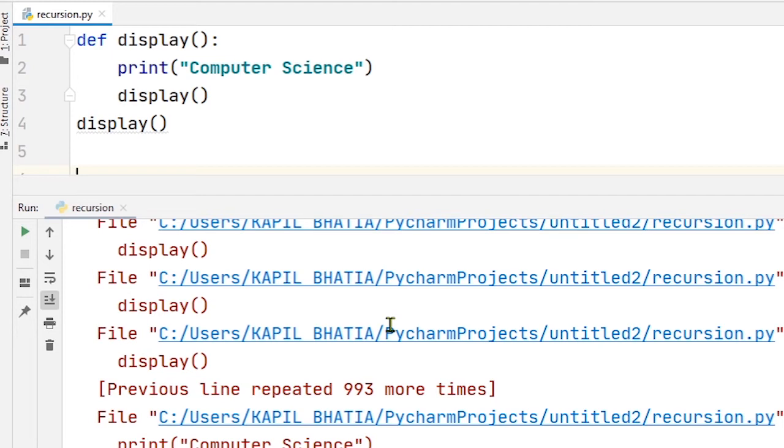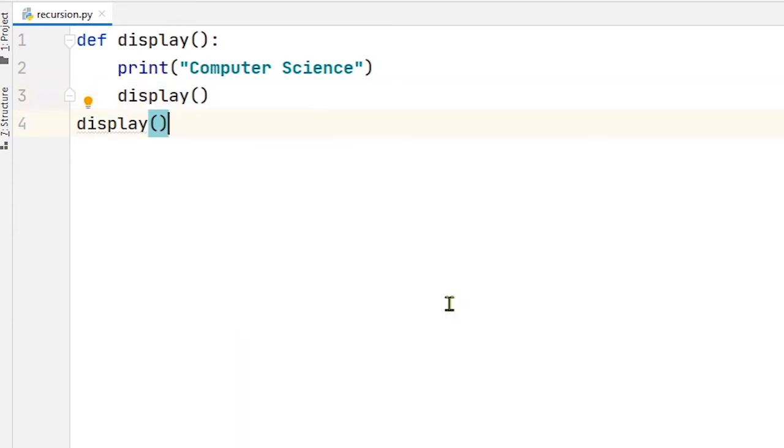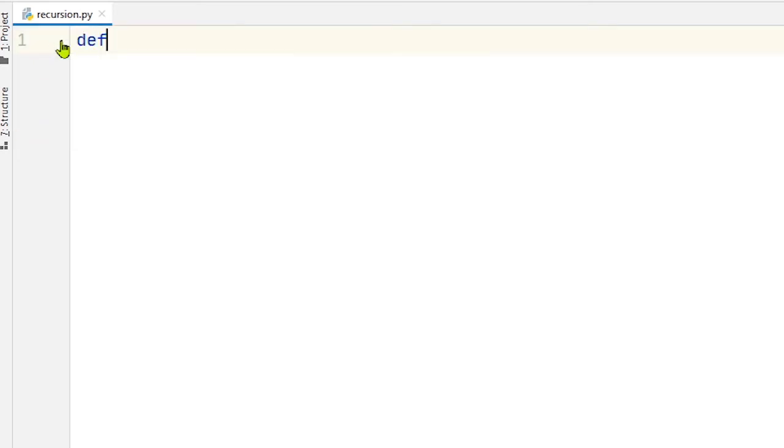If we talk about how to write a sensible recursive code, it must fulfill the following requirements. Every recursive code must have a case whose result is known or computed without any recursive calling, that is called the base case, and it also has a recursive case whereby the function calls itself. To better understand these points, let's consider a program. The best example for recursion is the factorial of a number.